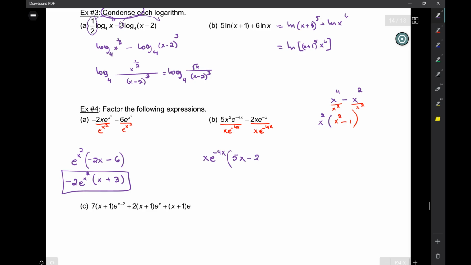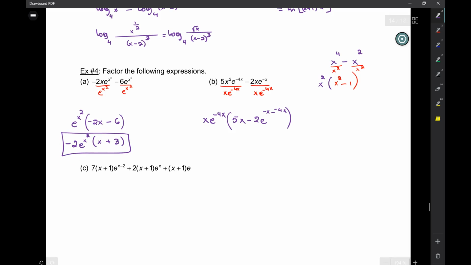Minus, I have a 2. The x's go away. Now here I have e to the negative x minus negative 4x, right? Because I subtract my exponents. So I have 3x, right? That's what I'm doing. 5x minus 2 e to the what? 3x.